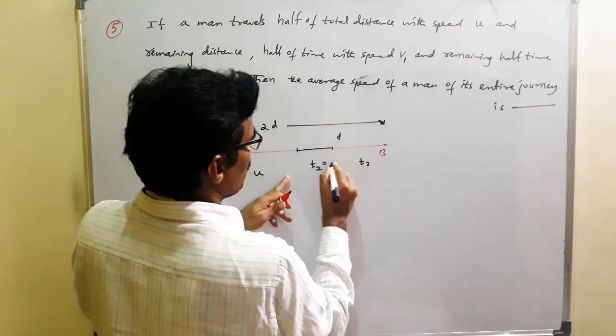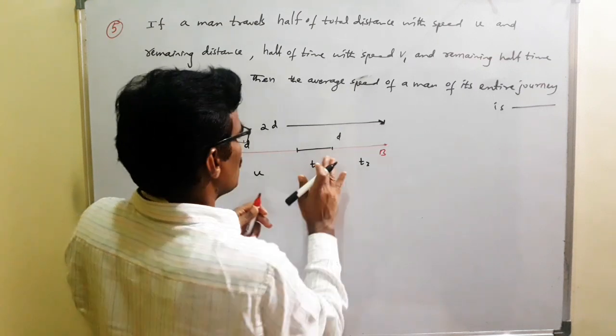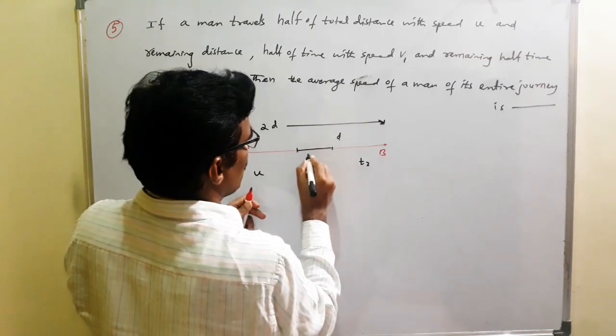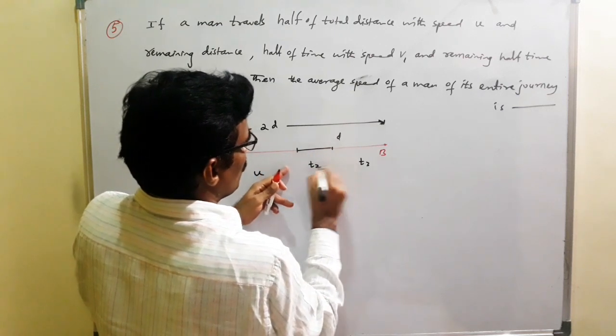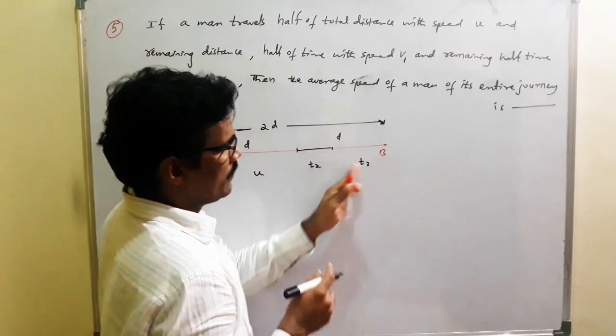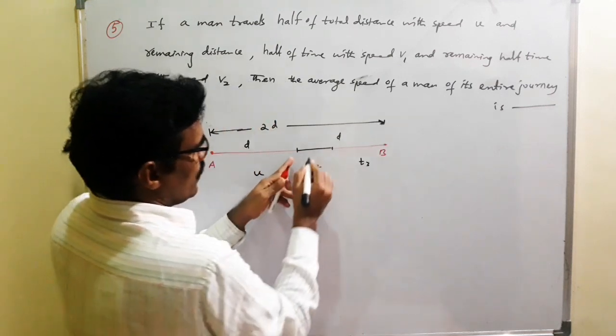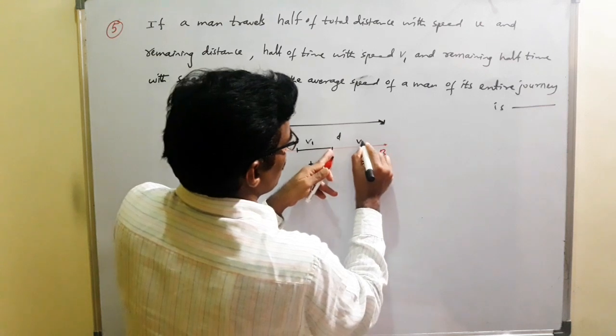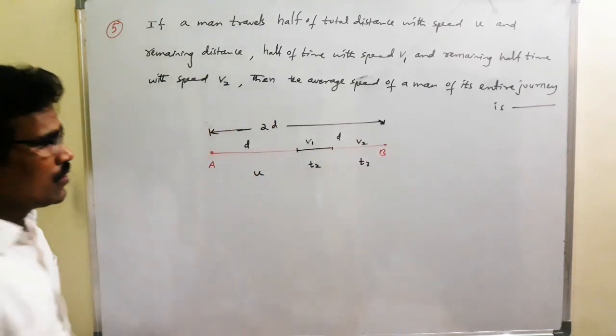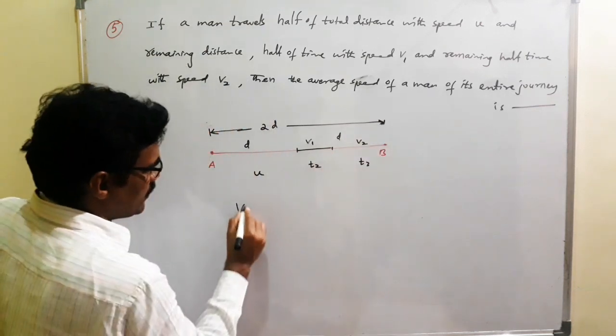Sir, t2 is nothing but what? T2 is the time taken to travel here, so t2 is half time. So here, what is the speed? v1. For this, v2. So here, we know that average speed we want.